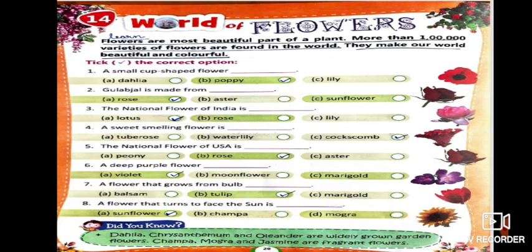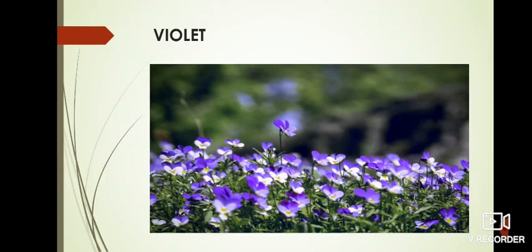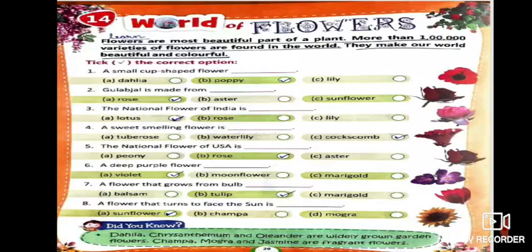Okay, next sixth one is a deep purple flower. Now this flower is in purple color, deep purple flower, which is known as violet. So take the correct one, A1.